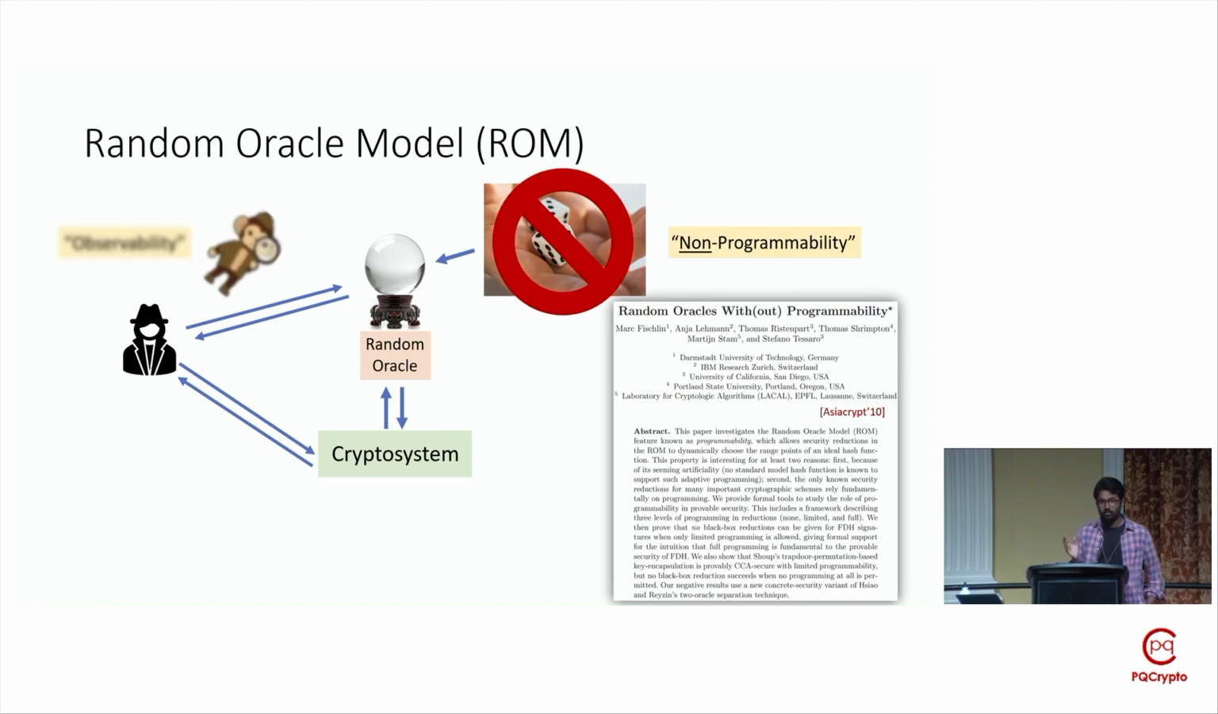Hence, there have been quite some works in the literature to eliminate or at least weaken these assumptions in this heuristic security model. Notably, this work by Fischlin et al. focused on this programmability issue. Specifically, they showed some nice results on which crypto systems can and cannot be shown to be secure when no programming or a limited form of programming is allowed.